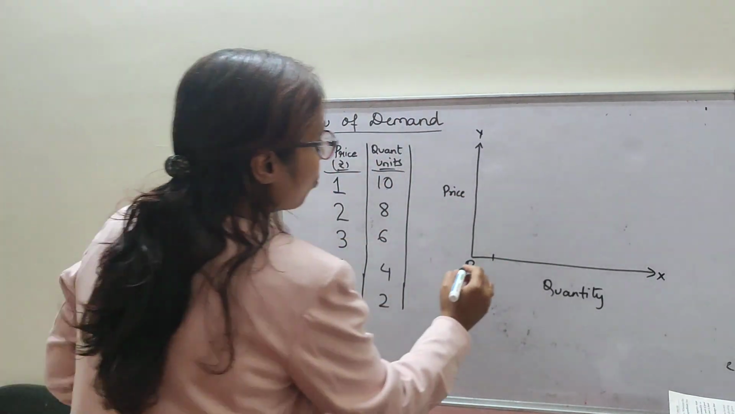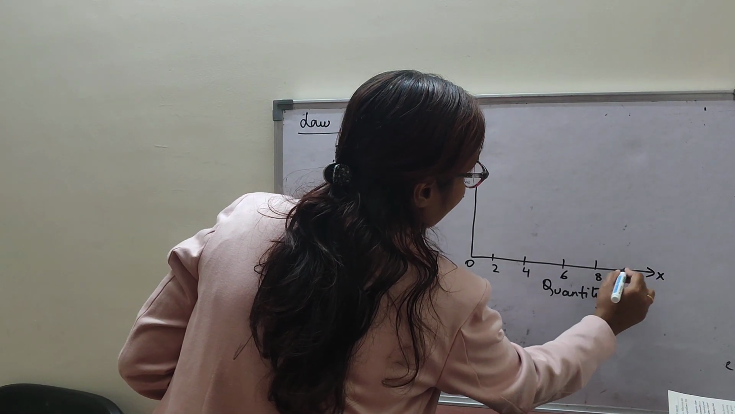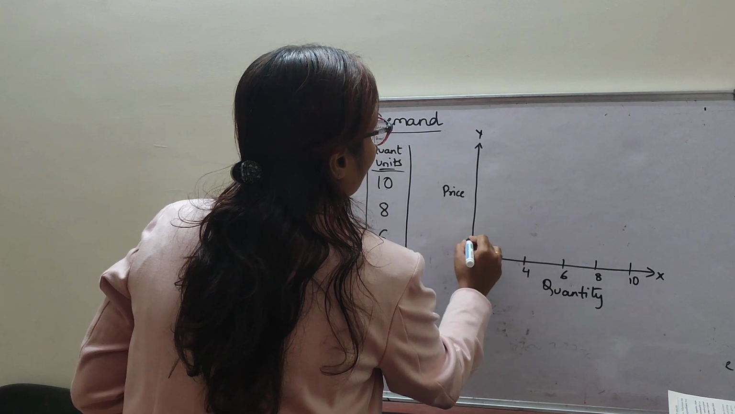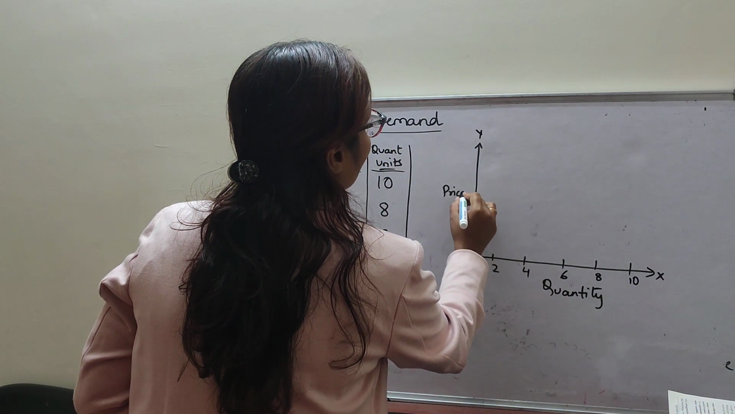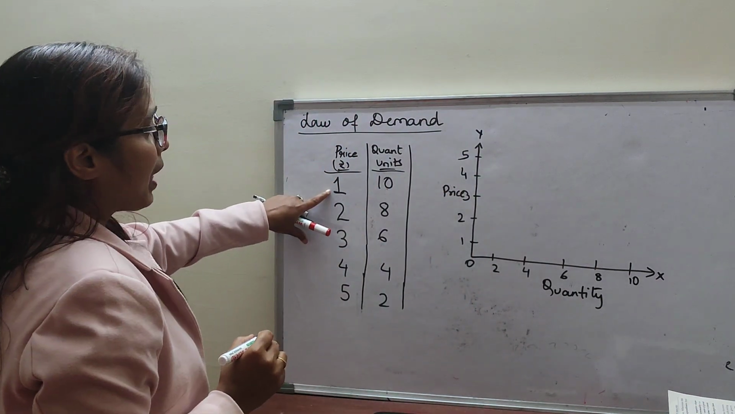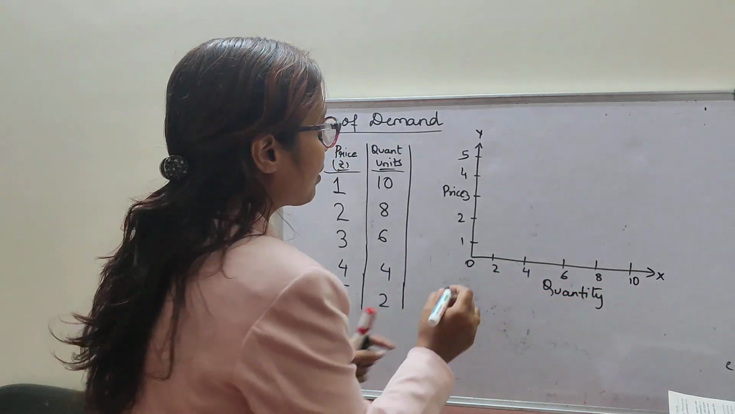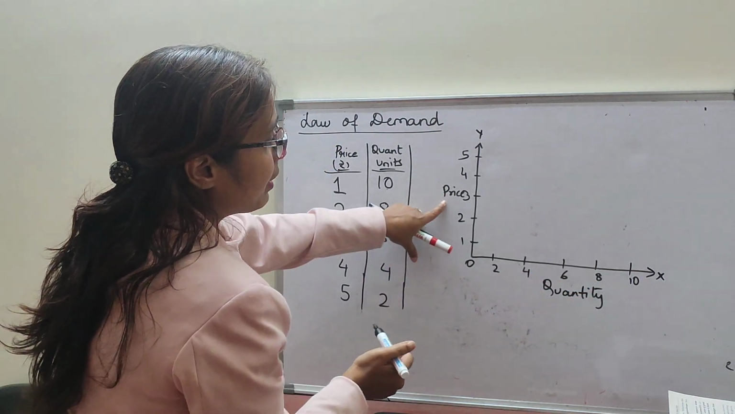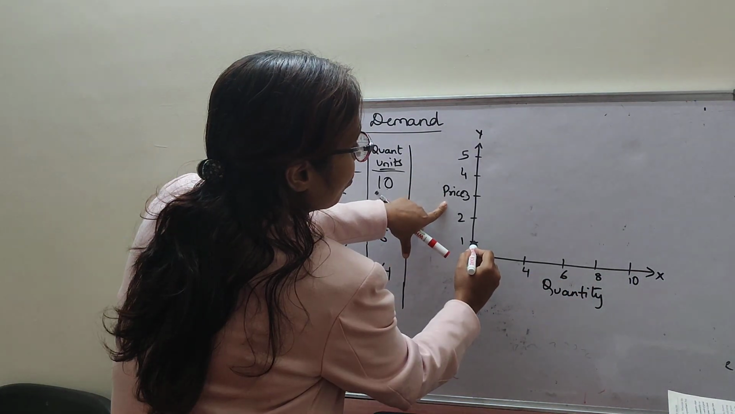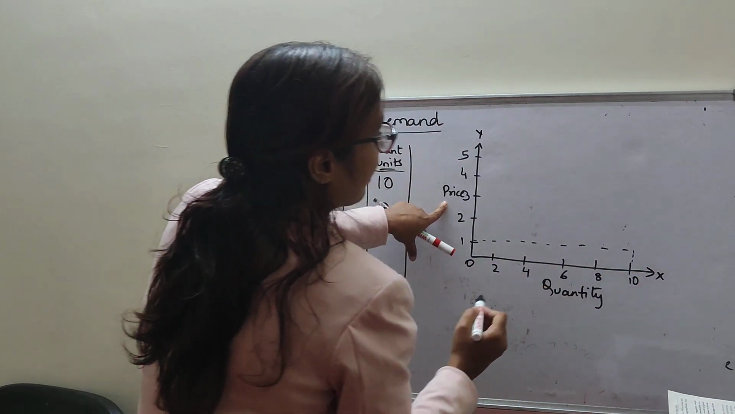It is a gap of 2, so I am taking here 2, 4, 6, 8, 10, and 1, 2, 3, 4 and 5. See, when the price is rupees 1, my quantity demanded is 10 units. So this is the vertical axis, price, I have taken here. So when the price is rupees 1, my quantity demanded is 10.